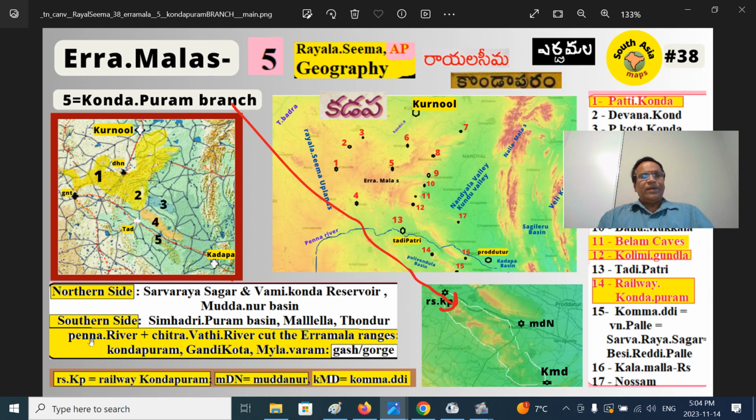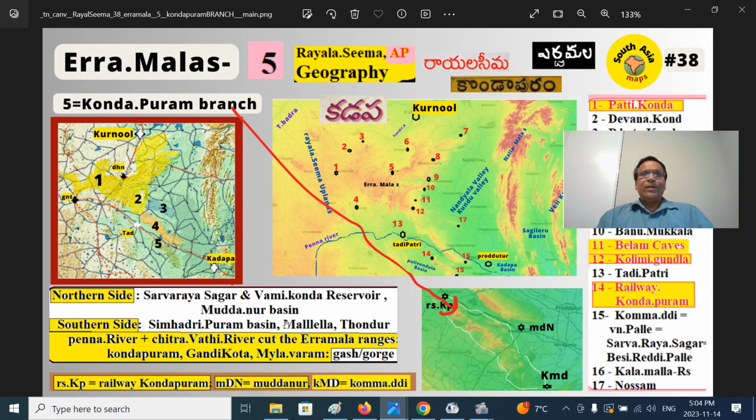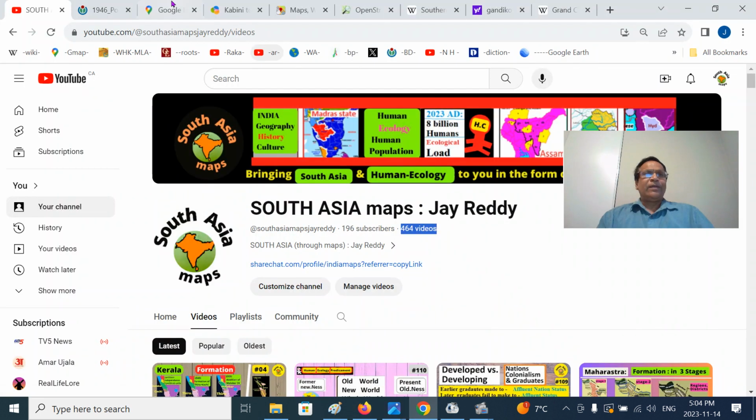Penna river and Chitravati river are on this side; Kondapuram itself is on the Chitravati river. Erramala range, Kondapuram, Gandikota gorge is nearby, that is the canyon. So those are the important parts. We can go and look at it and explore it further.